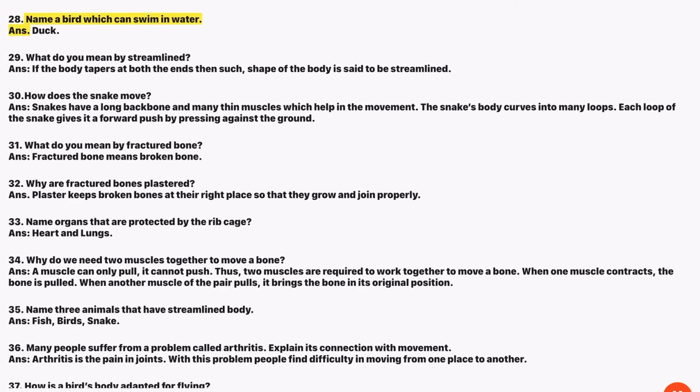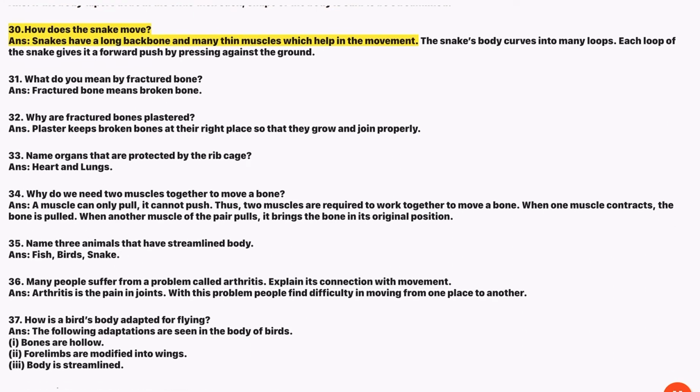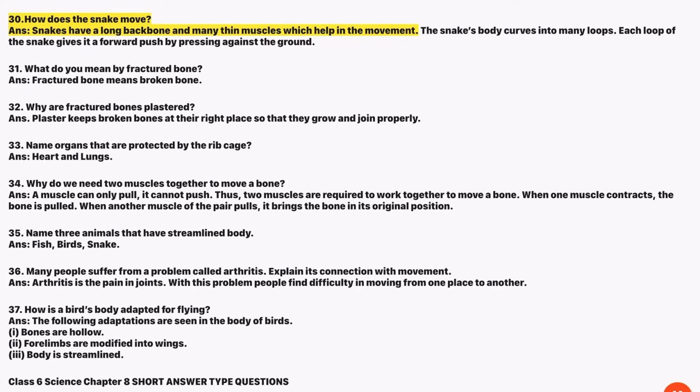28. Name a bird which can swim in water. Ans. Duck. 29. What do you mean by streamlined? Ans. If the body tapers at both the ends, then such shape of the body is said to be streamlined. 30. How does the snake move? Ans. Snakes have a long backbone and many thin muscles which help in the movement. The snake's body curves into many loops. Each loop of the snake gives it a forward push by pressing against the ground.